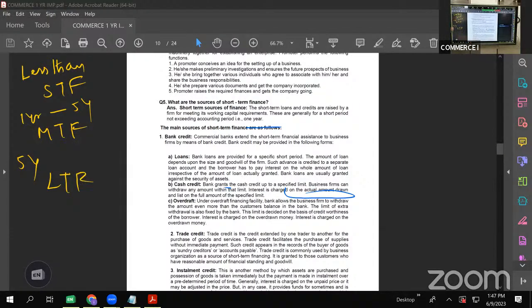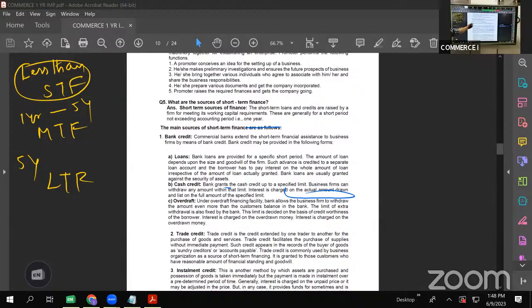So the sources of short-term finance are different. The sources of long-term finance are different. And the sources of medium-term finance are different. So the question here is, what are the sources of short-term finance? That is, if any business requires finance for less than 1 year, where they can approach? That is what we are learning, right?